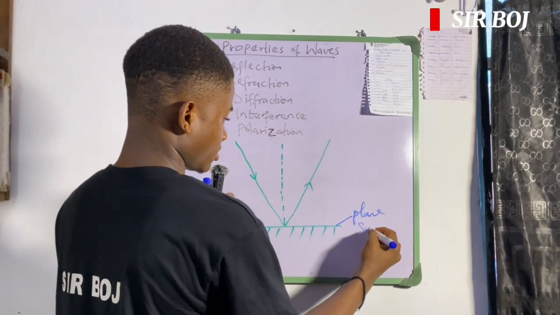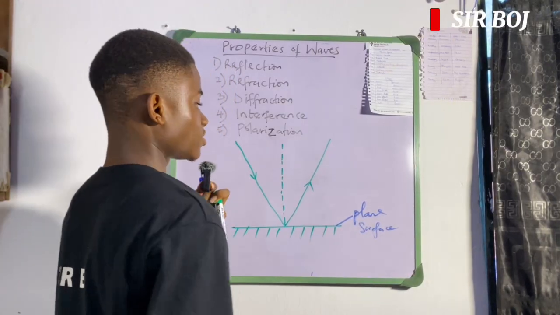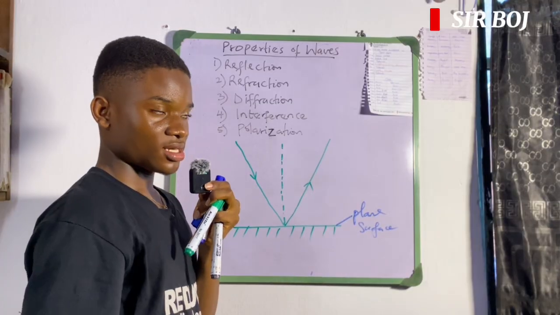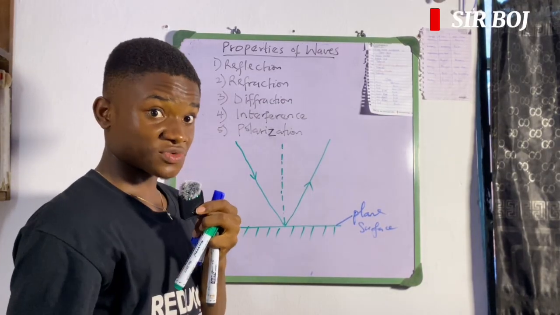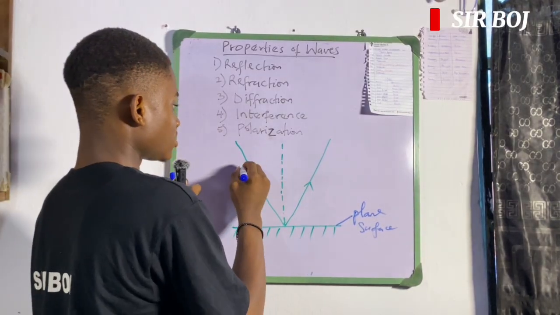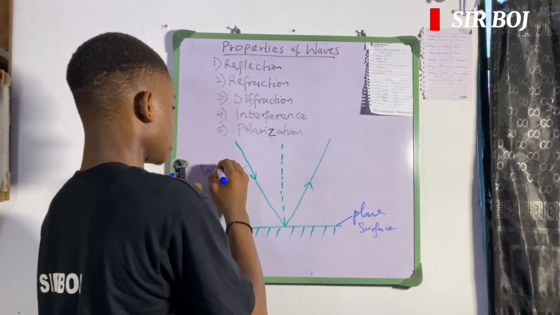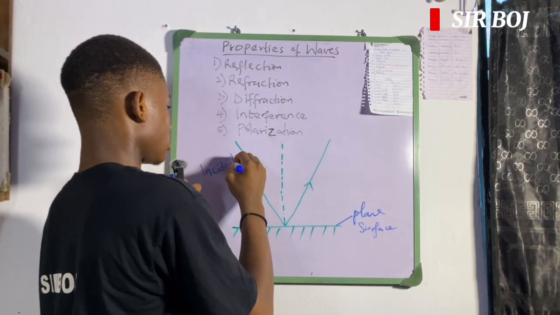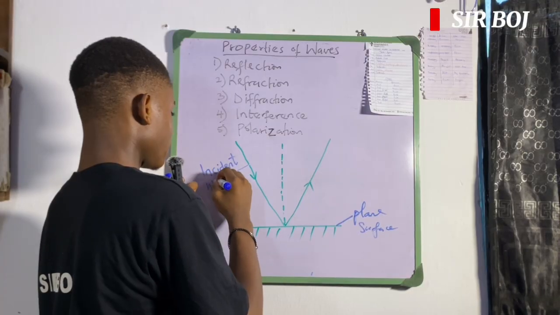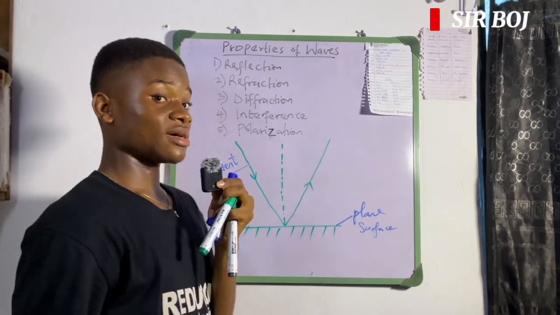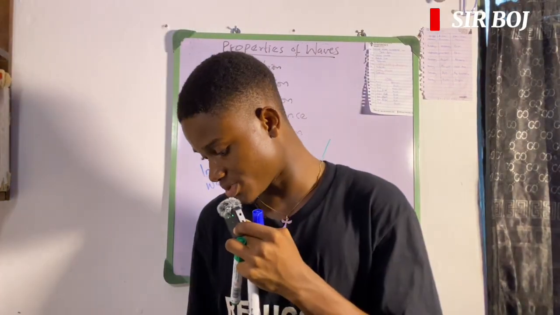So this is a wave coming. It can be a light wave or anything, so we call it the incident wave. It can be sound, it can also be light.